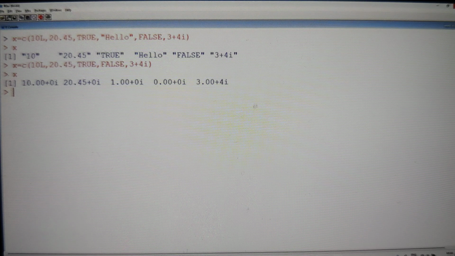Okay. So this is the first thing which we have to know, how to create them. Once we have created them, what is the next and most important point? After creating the vector or whatever it may be, how to get the element from that particular vector. That is what we call indexing, or slicing.